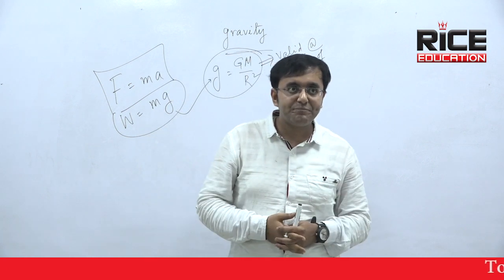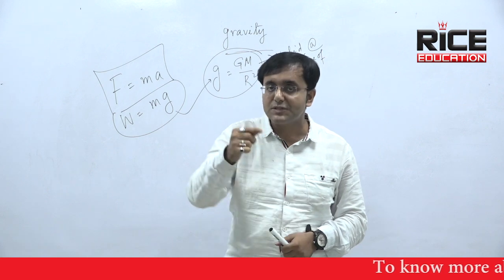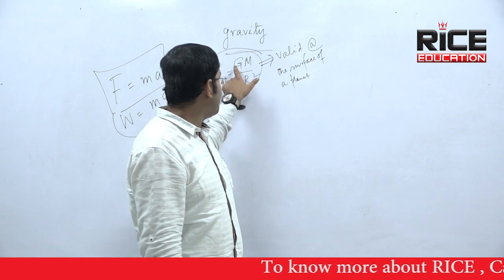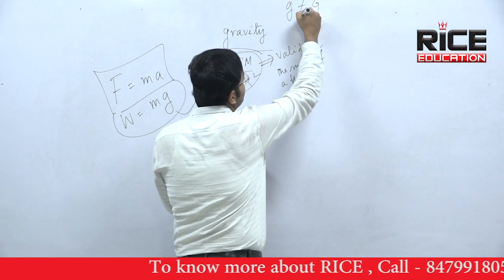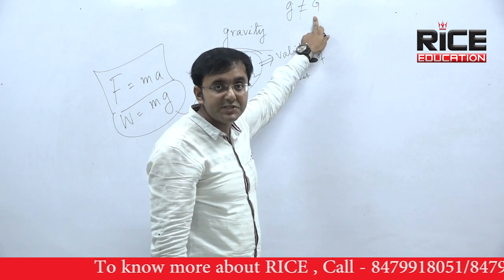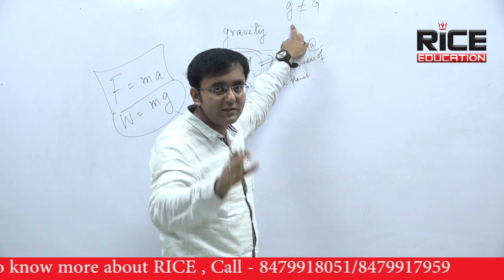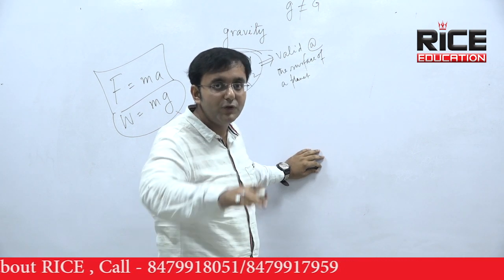Like I already told you, capital G is the universal gravitational constant, but small g is not a universal constant. Small g is called a variable. Capital G and small g, these two are completely different. Capital G is called the universal gravitational constant, and small g is called acceleration due to gravity.